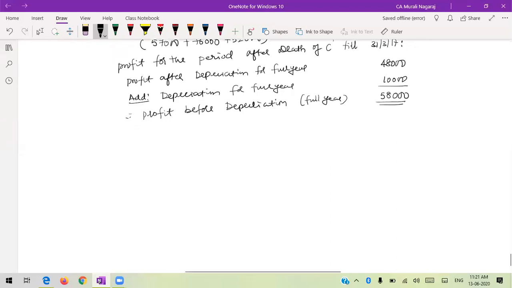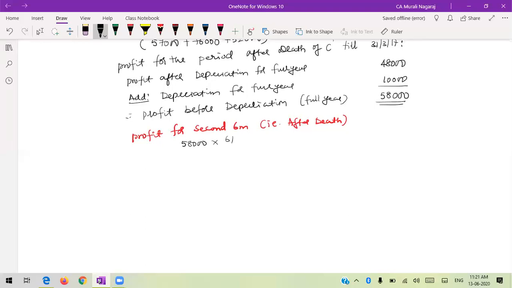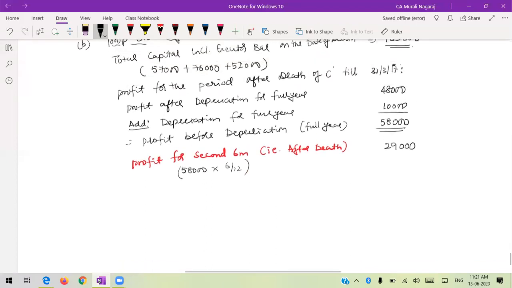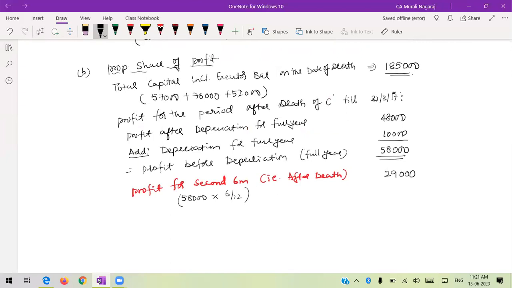Now, out of this, I require only the profit for the second six months, that is after death. So for this, the amount is 58,000 into 6 by 12, which is 29,000. Friends, are you understanding the story? Because I require the proportionate share of profit after death, so that profit I am computing.